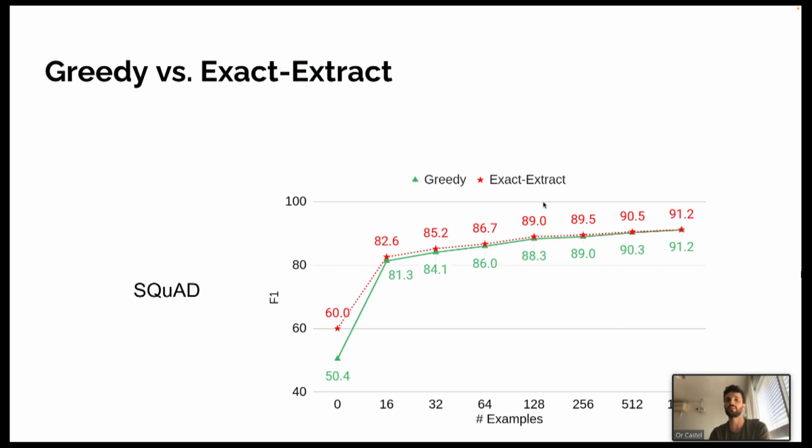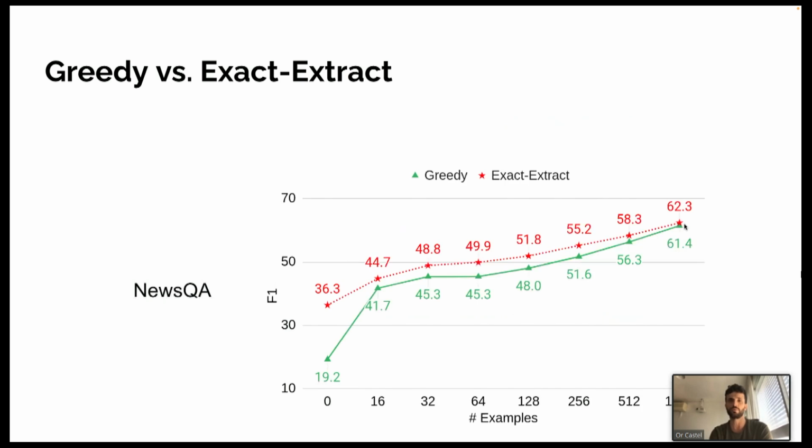First, let's see how good greedy decoding is compared to Exact Extract in zero shot and few shot settings. These are the results for SQuAD we've seen earlier. And we see that while Exact Extract, in red, gets almost 10 more F1 points over greedy decoding for a zero shot setup, with merely 16 examples this gap shrinks down to 1 point. And with more training examples available, the gap vanishes, up until 1,000 examples, where greedy and Exact Extract get the exact same score. We see the same pattern with more datasets. Even if the gap does not vanish as quickly, eventually, in most cases, it does.